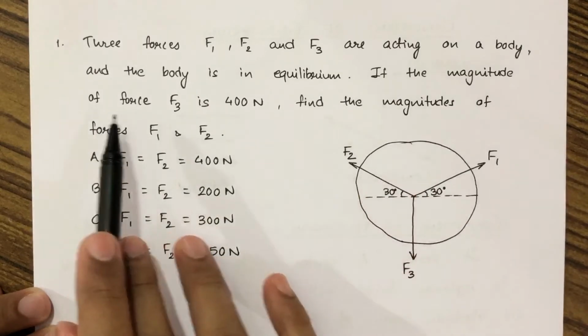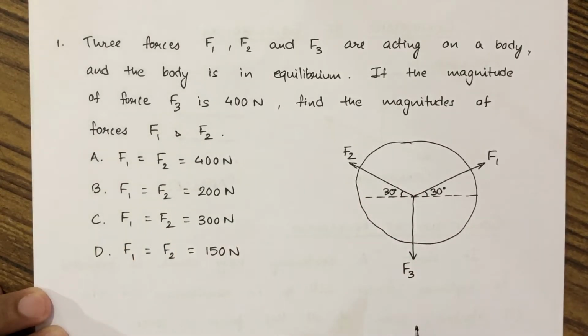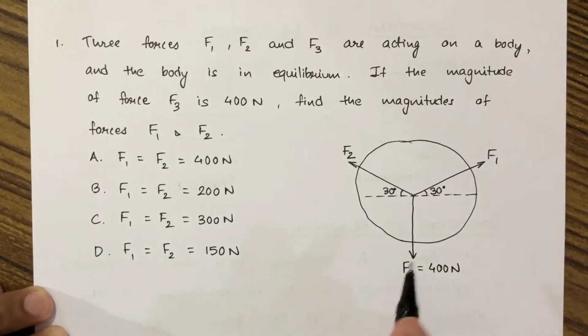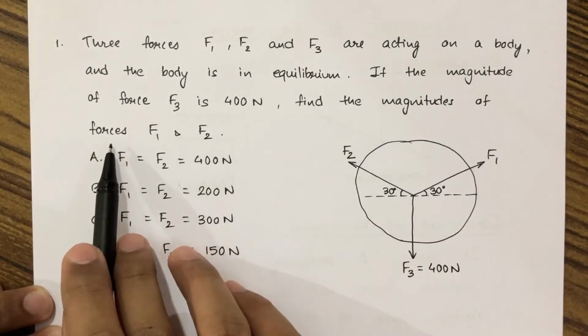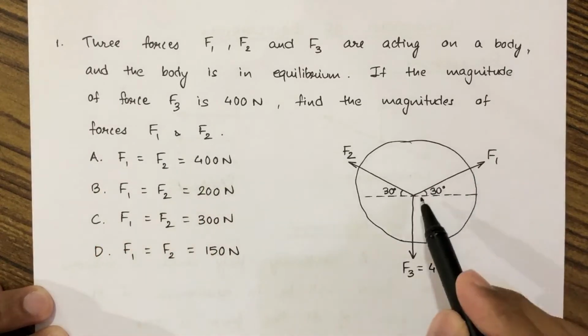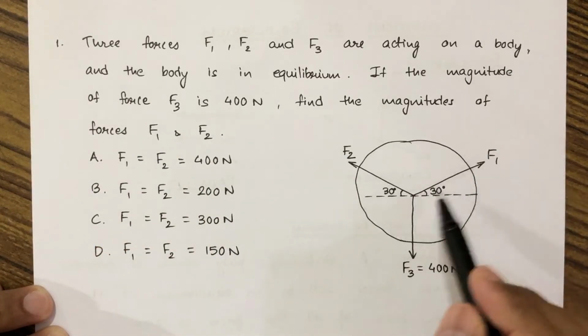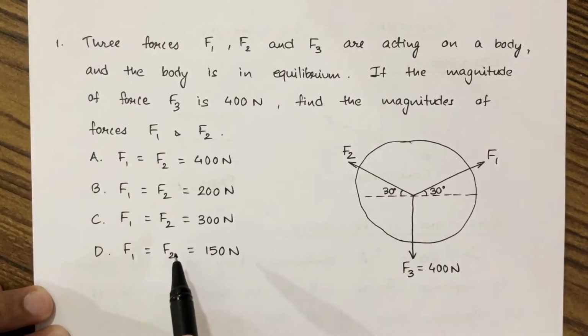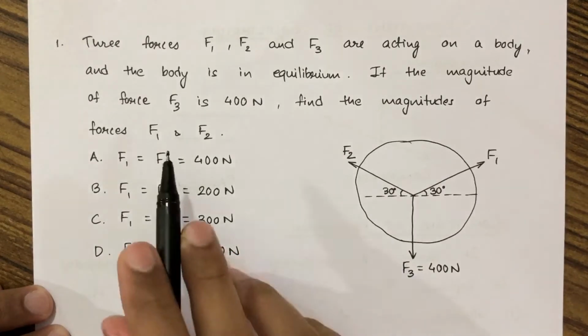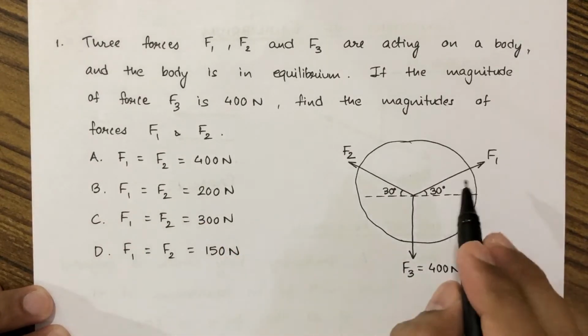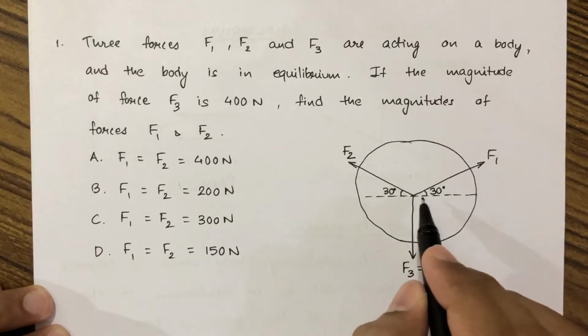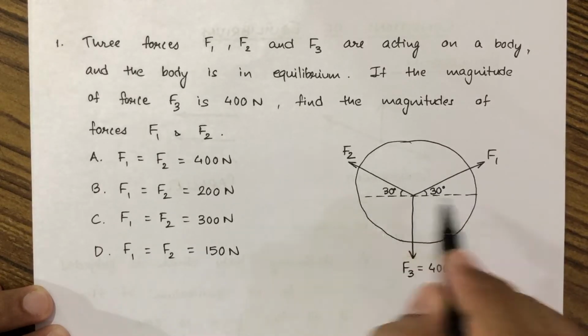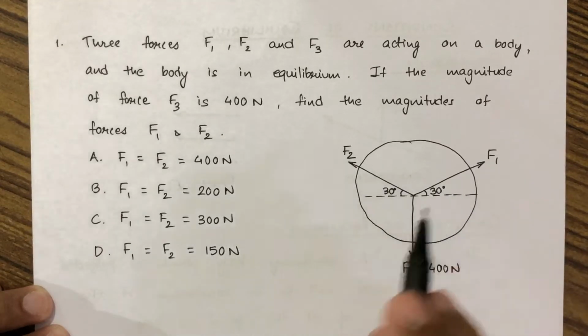If the magnitude of force F3 is 400 Newton, find the magnitudes of forces F1 and F2. Four options are given to us. And also F1 and F2 are inclined at an angle of 30 degrees with the horizontal.